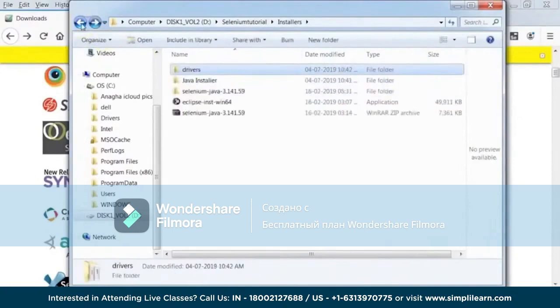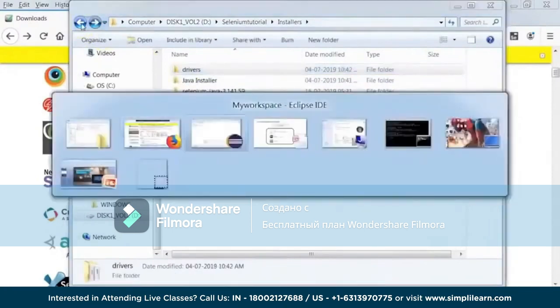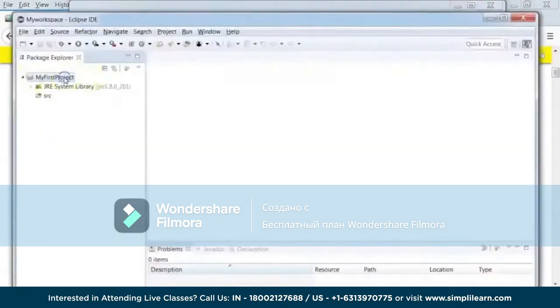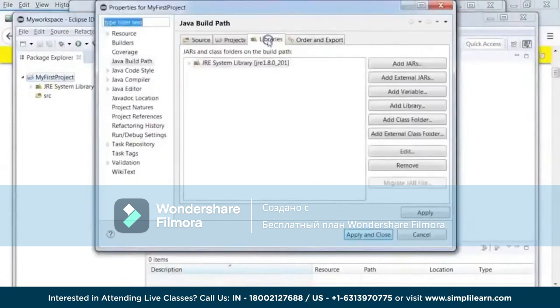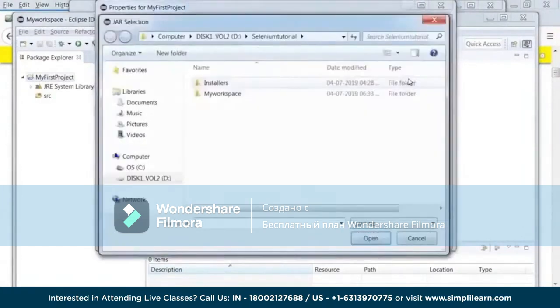Once we have all this, what you need to do is go to your Eclipse. In Eclipse, right click on the project which you have created, go to Build Path, and say Configure Build Path. Go to the Libraries tab here. Now, do you see these JRE libraries here? This is what got installed first. Similarly, we are going to add the Selenium jars to this library. And how do we add that? On your right, you can see Add External JARs.